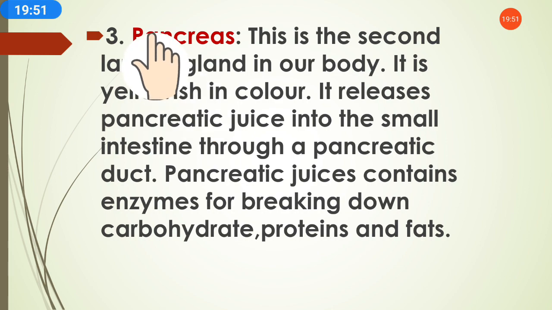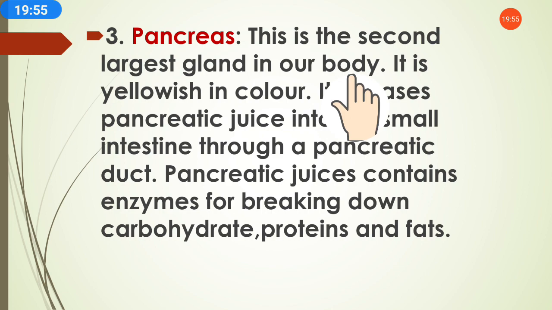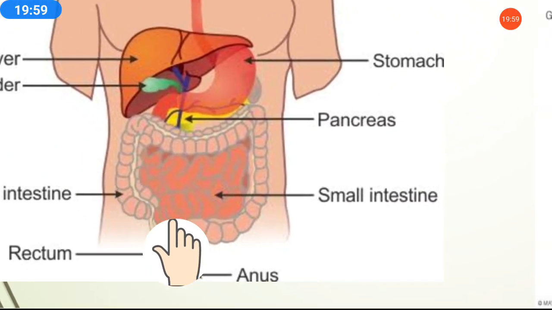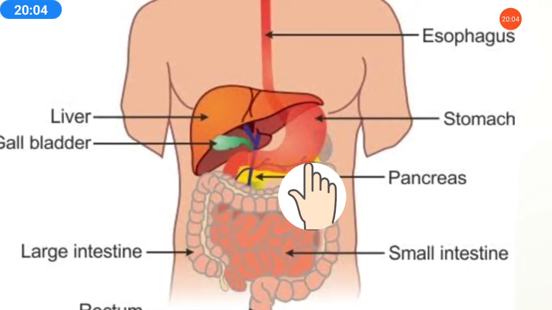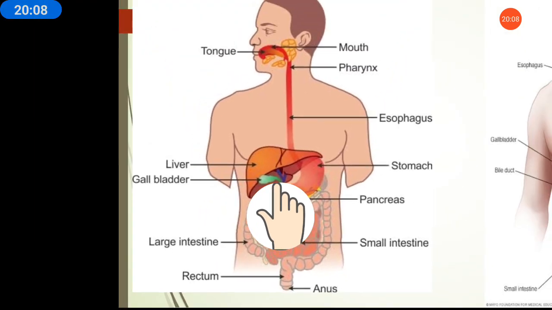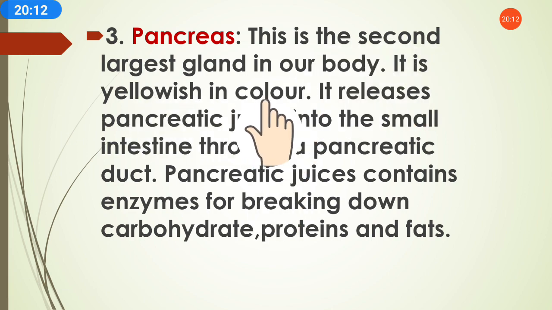Then the third gland is the pancreas. This is the second largest gland in our body. As you can see, this is the liver, this is the gallbladder, and that yellowish part is the pancreas. It is the second largest gland in the body, yellowish in color.